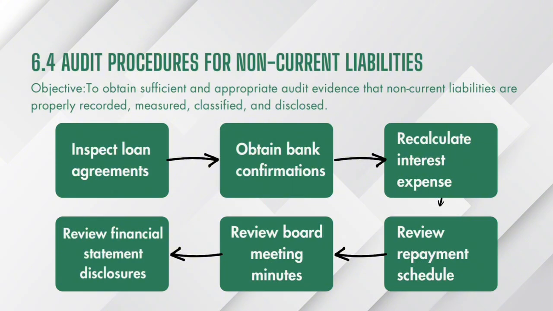The auditor also recalculates the interest expense to ensure that the finance costs recorded by the company are accurate. In addition, the repayment schedule is reviewed to determine whether any portion of the loan should be classified as a current liability instead of a non-current liability. The auditor also examines board meeting minutes to ensure that all borrowings have been properly approved. Finally, the auditor reviews the financial statement disclosures to ensure that the company complies with the relevant accounting standards.